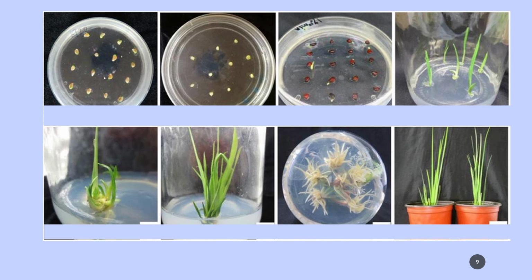This is just an example, but we are not doing this one. We are taking an explant, a small part of the plant, in an aseptic manner, and giving it an environment of nutritional supplements which will help it grow in vitro.